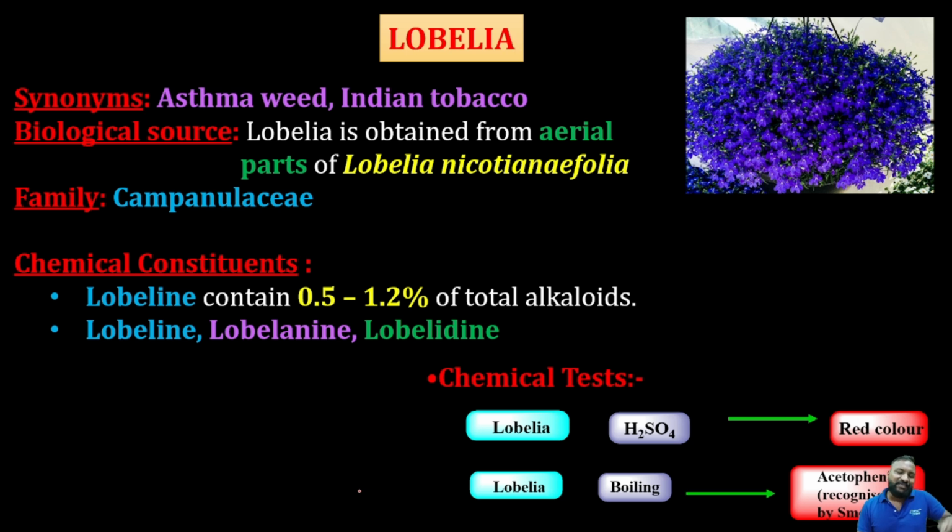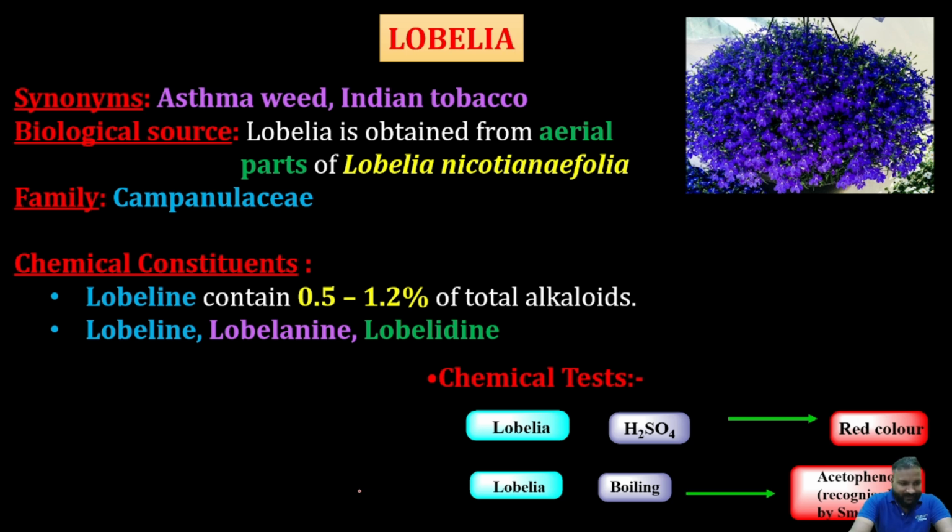In the earlier classes, I told you that we can expect questions starting from the synonym to the adulterants, so we should cover the synonyms. After that we need to go for the biological source, then check the chemical constituents, and finally, if there is any special chemical test, we should definitely remember that. We'll say the synonyms, because sometimes most of the questions come from the synonyms itself.